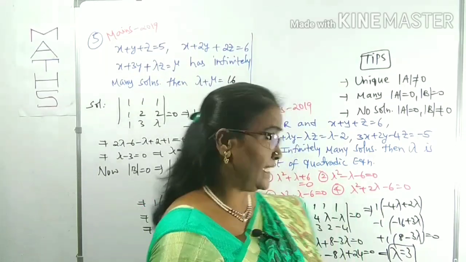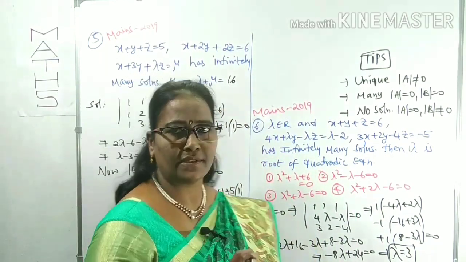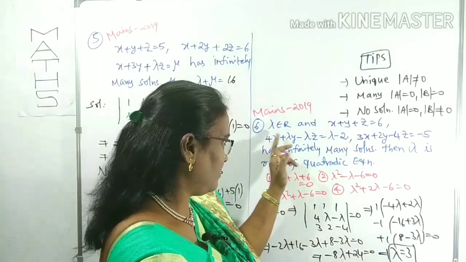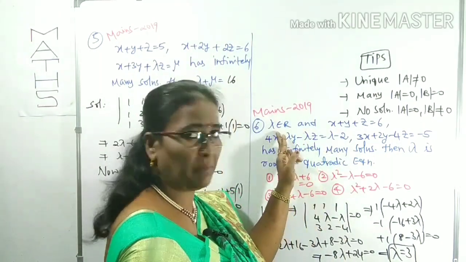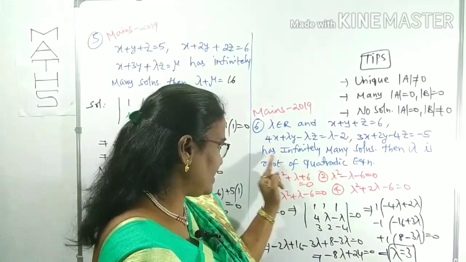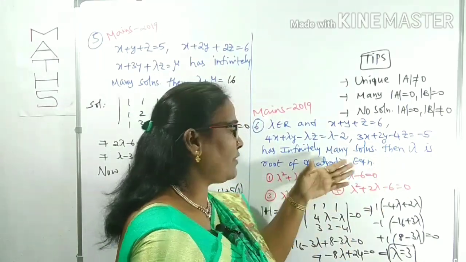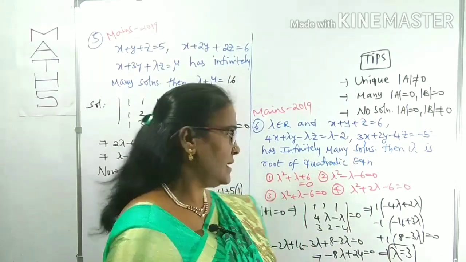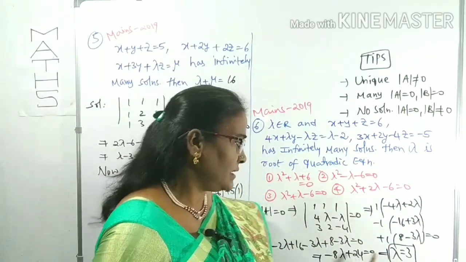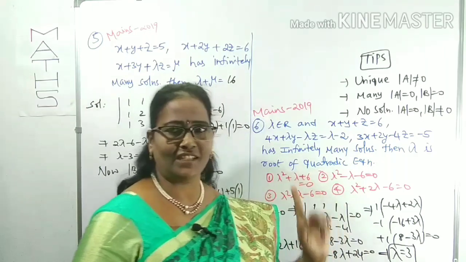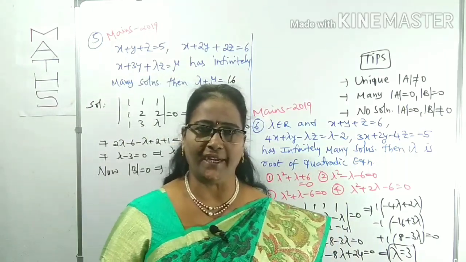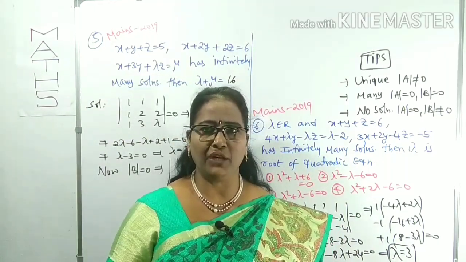What is the question? You can read it completely. He is not asking lambda directly. What is he asking? Lambda belongs to R, so and so, has many solutions. Then lambda is a root of which quadratic equation? Four options are given. This lambda is a root of which equation, we have to recognize. What is the meaning of root?